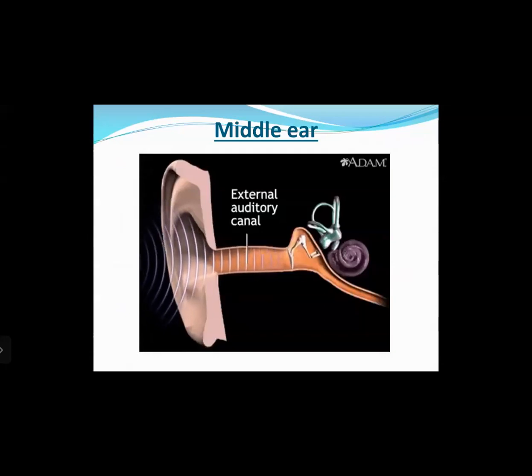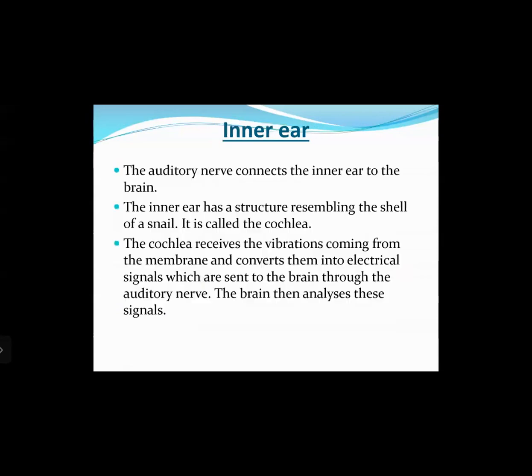As you can see here, when the sound waves pass through the outer ear into the middle ear, the frequency with which the sound is coming is transferred onto the eardrum, and the eardrum starts vibrating with the frequency of the same sound wave. Then these vibrations are transferred into the inner ear. Let us talk about the inner ear now. The auditory nerve connects the inner ear to the brain.